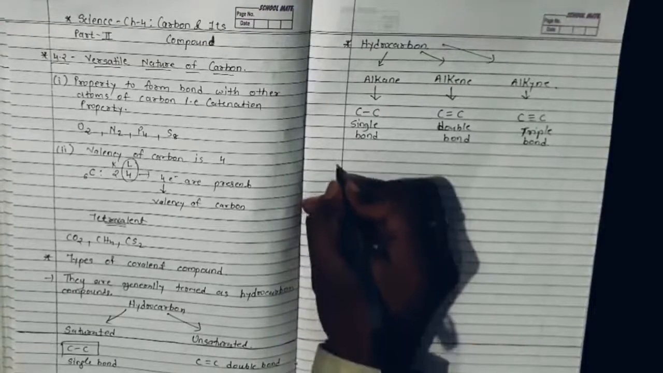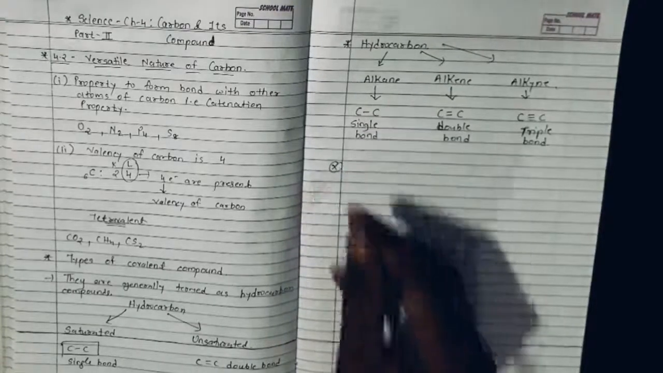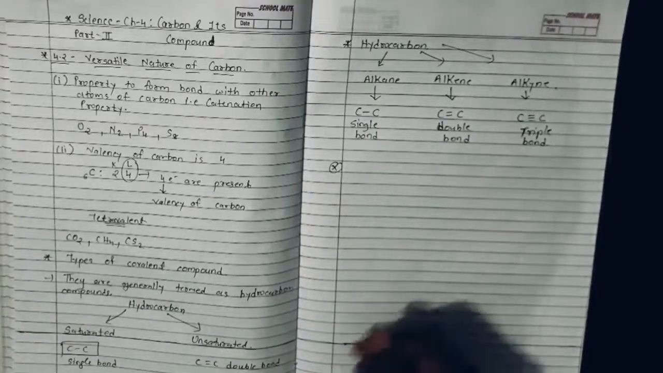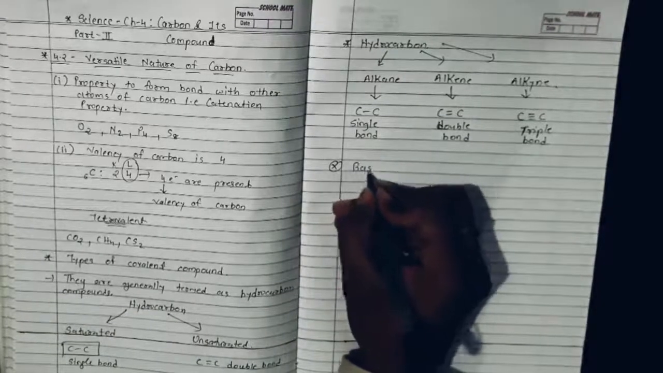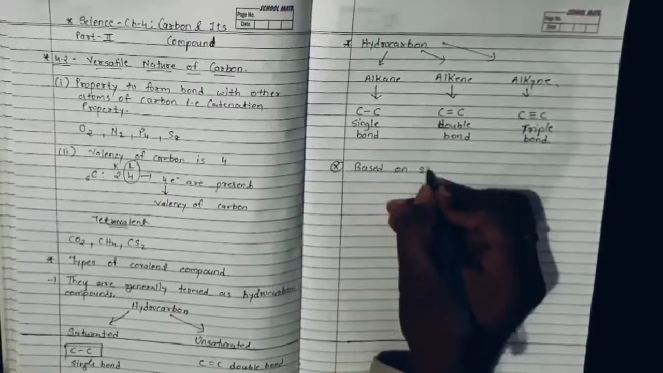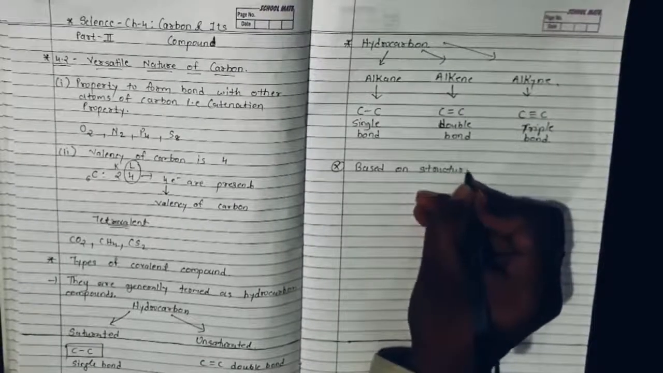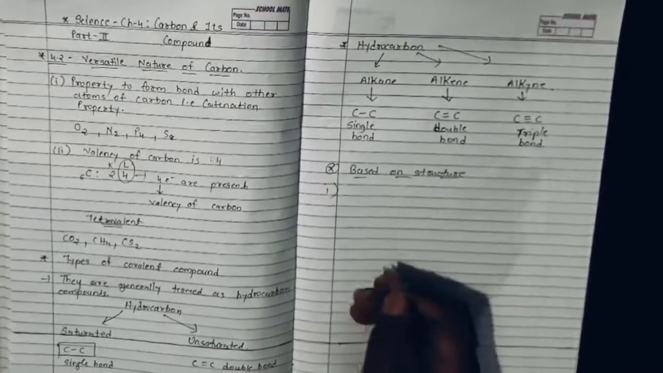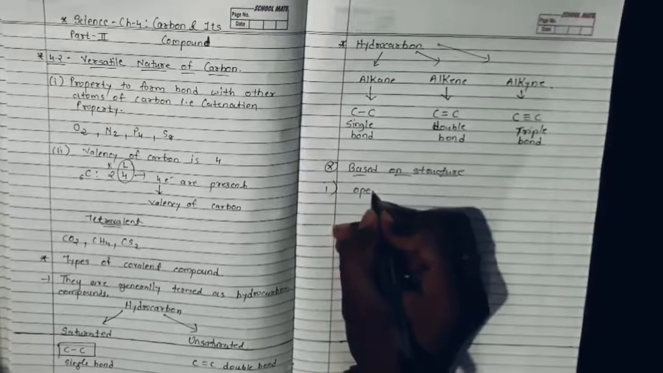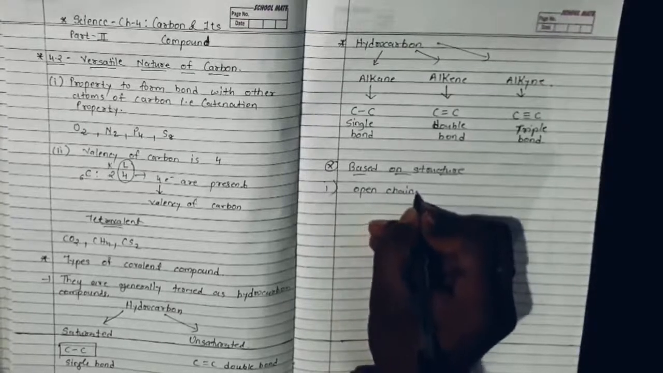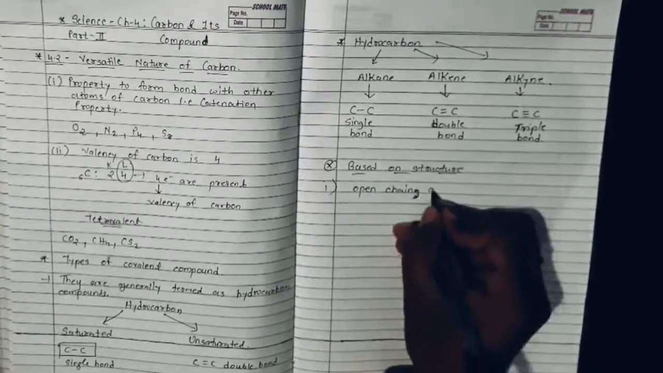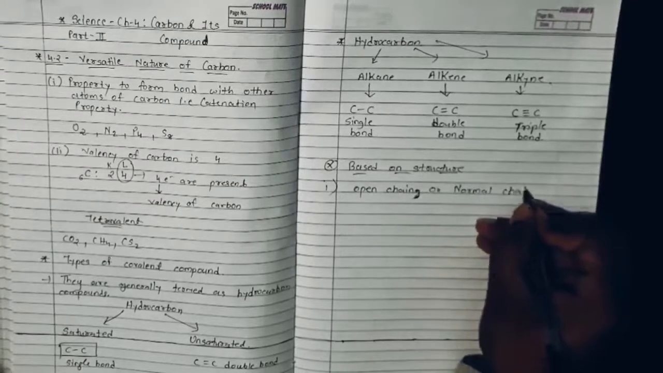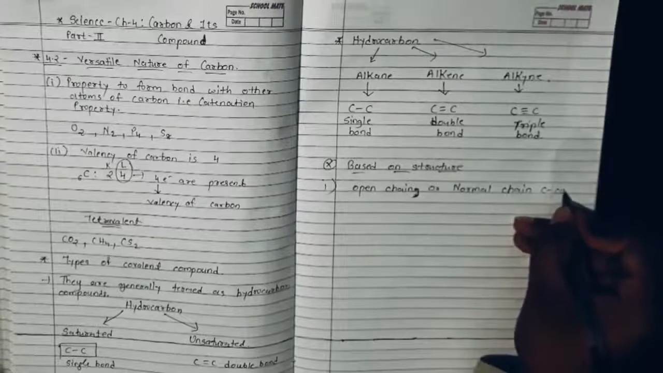Now, whatever the hydrocarbons are there, whatever the structure they possess, they are of different types. So based on structure, we have three types of carbon skeleton. First, open chain or normal chain carbon compounds.